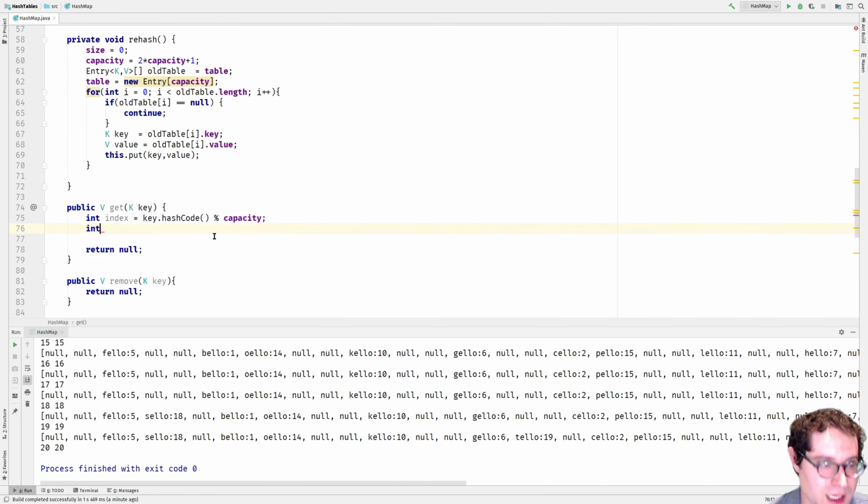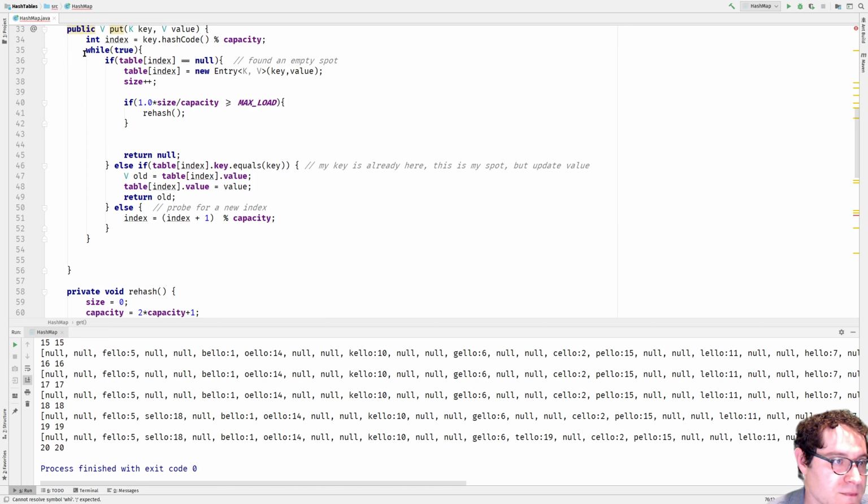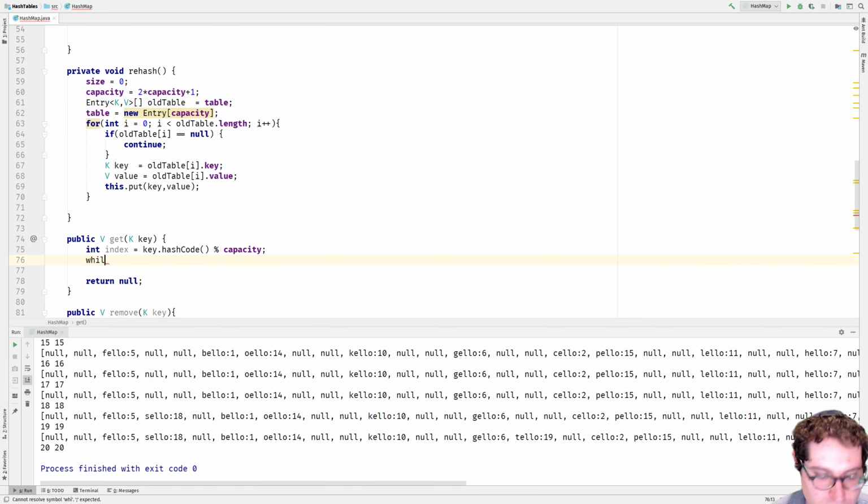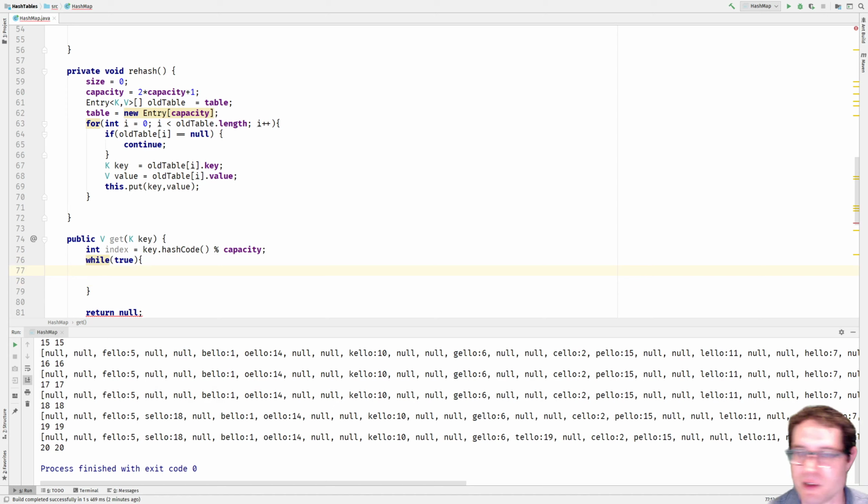Now it's basically a loop. Same loop over here. So while true, could have written a function that does define index. Well, actually, yeah.